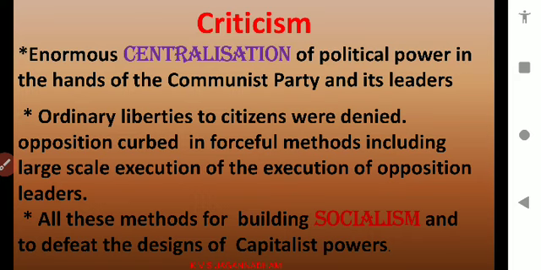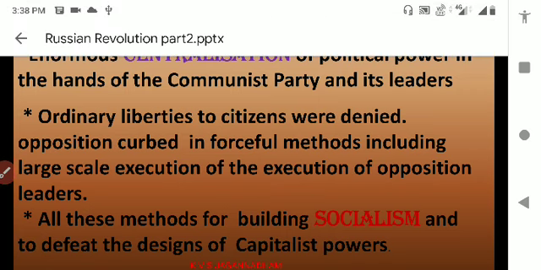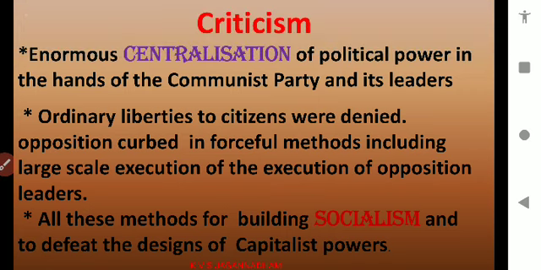Now let us see the situation. Even if they followed almost all of the developmental activities, there was also a criticism. What was the criticism over communism? Enormous centralization of political power in the hands of the Communist Party and its leaders. Political power was in the hands of the Communist Party. How is the political centralization there? Already I told you about the centralization.